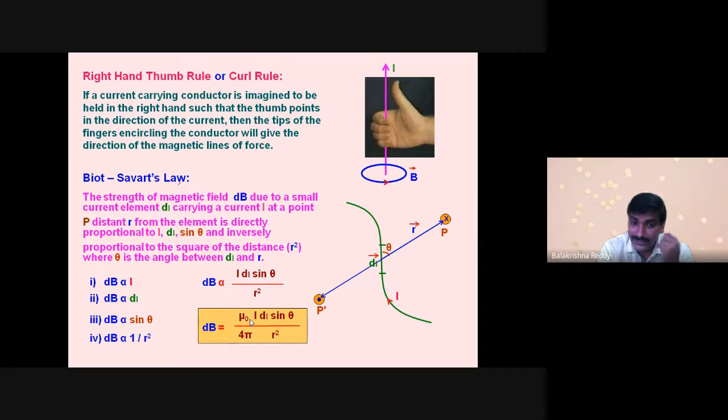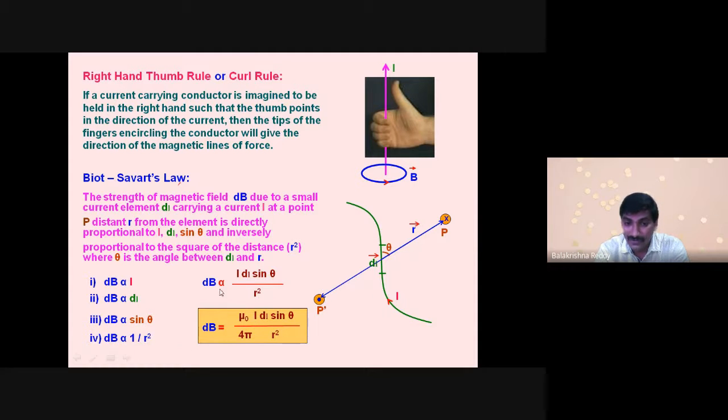You know one thing here. What is the permeability, sir? The substance which allows the magnetic field lines through itself is called the permeability of that medium. How much it can allow, to what extent or to what degree it allows magnetic field lines through itself, is measured in terms of permeability.